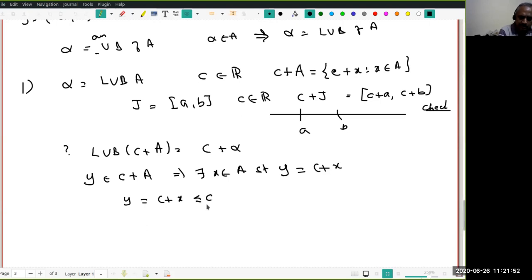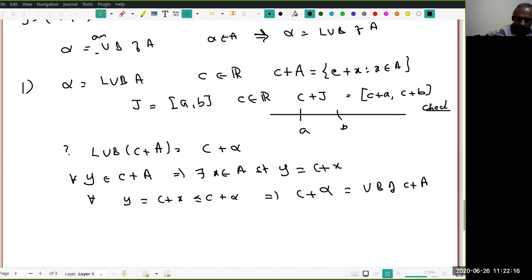C is less than or equal to C, no problem, but x is less than or equal to alpha because x belongs to A and alpha is the least upper bound, in particular an upper bound. What does this show? For every y, we have shown that y is less than or equal to C plus alpha. This means C plus alpha is an upper bound of C plus A.